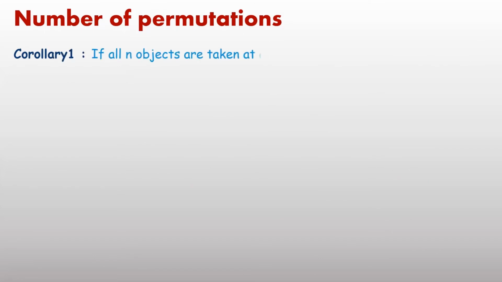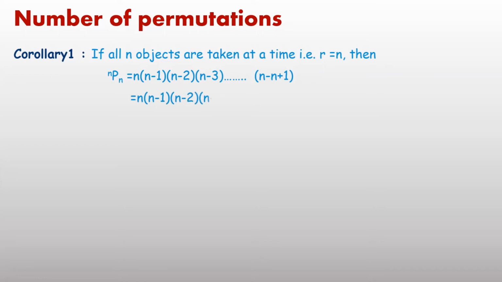Now some results based on the above formula. If r equals n, it means we are going to take all the objects at a time. Then in place of r, in the formula already written, n minus r plus 1, you write n minus n plus 1; n minus n cancels out. You will get nPn equals n into n minus 1 into n minus 2 up to 1, meaning the product of the first n natural numbers, that is factorial n. nPn equals factorial n.